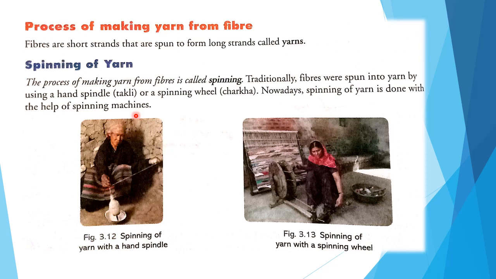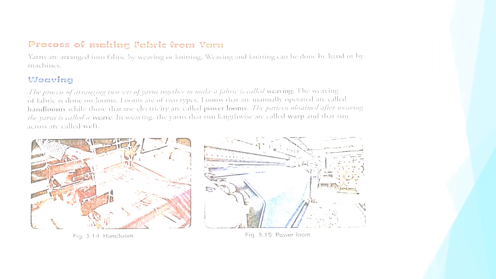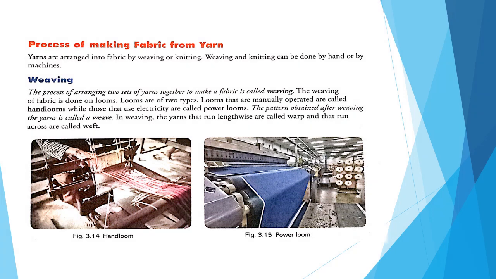Here you see spinning of yarn with a hand spindle. So this is the hand spindle. And here you see spinning of yarn with a spinning wheel. So this is charkha. Got it children? So we have seen how fibers are made into yarn.